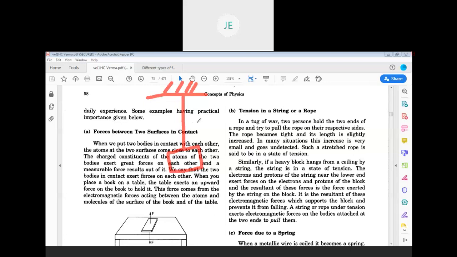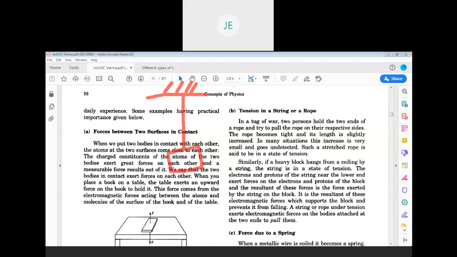Whenever a body is hanged to a string or a rope, thread, wire, or a cylindrical rod, then the tension force is exerted onto the rope or the wire by the hanged mass.